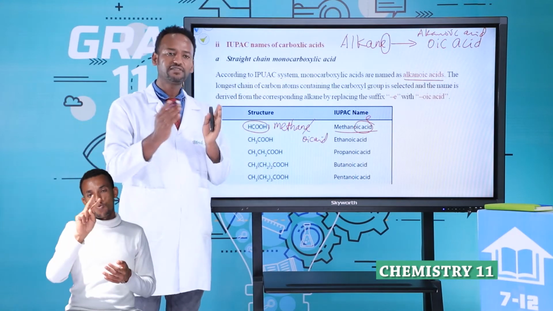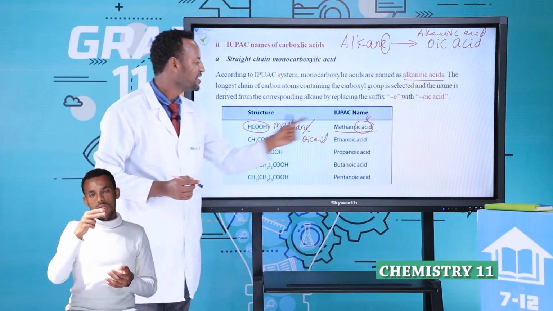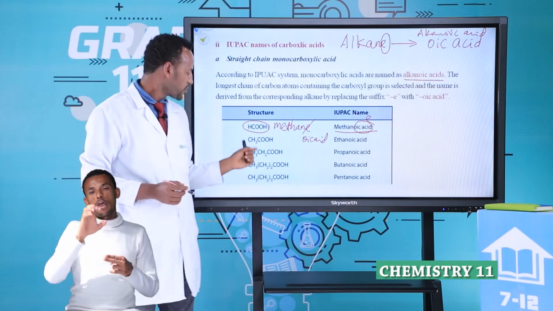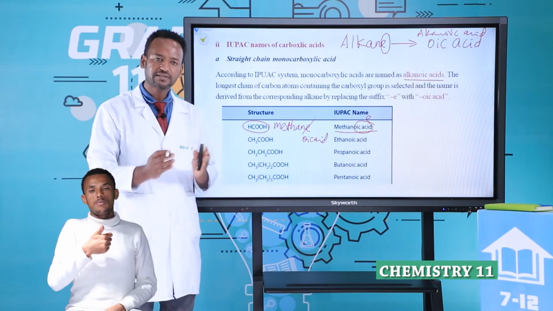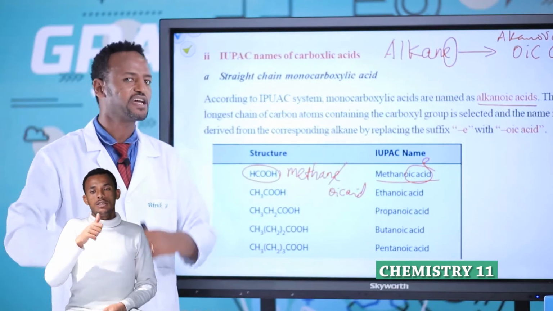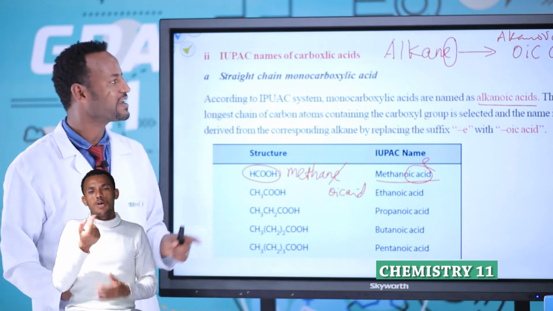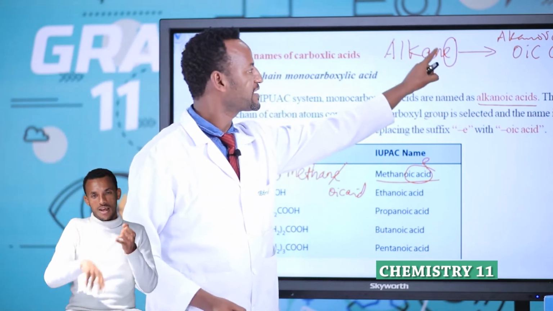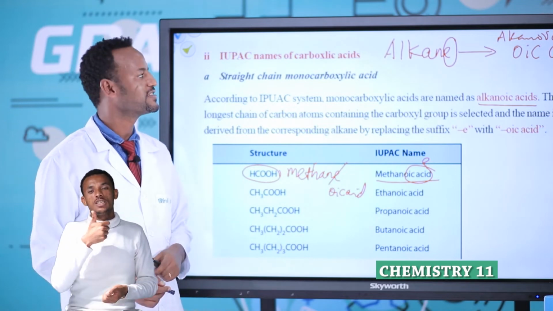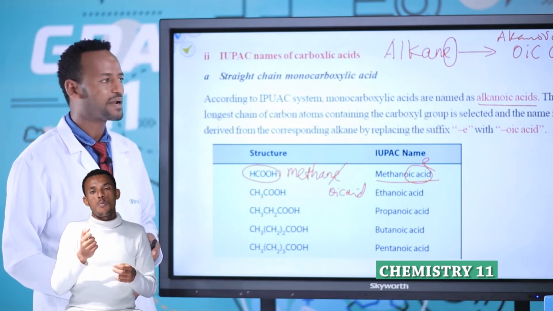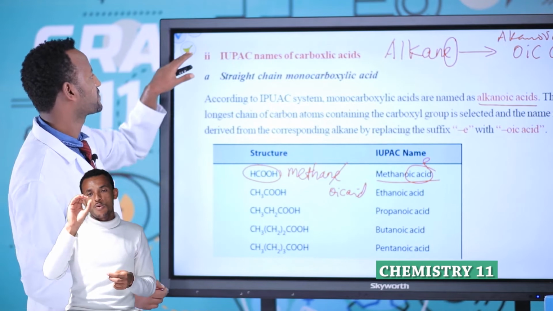Two carbon, ethane. The acid name, ethanoic acid. Propane, propanoic acid. Butane, butanoic acid. Pentane, pentanoic acid. Decane, decanoic acid. The only difference is the ending letter of the alkane, E, replaced by OIC acid, is the name of monocarboxylic acids.